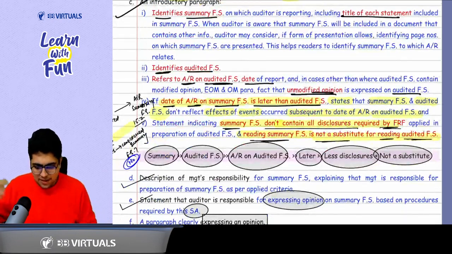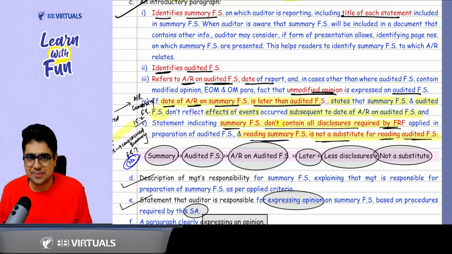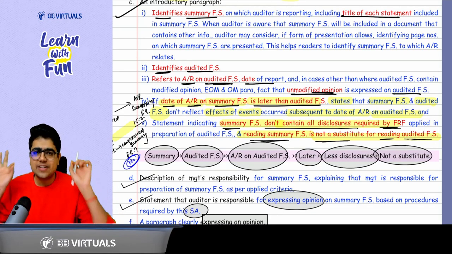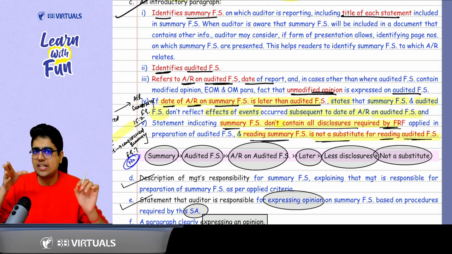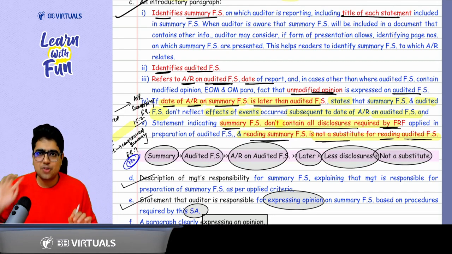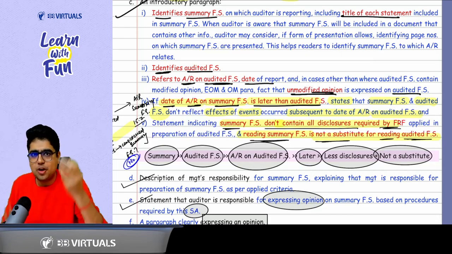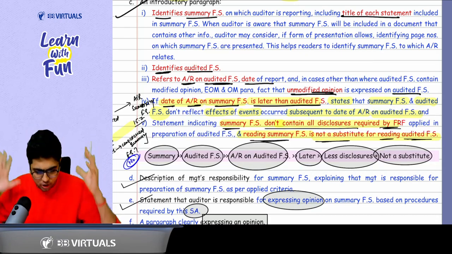Got it, sir. If the date of audit report on summary financial statement is after the date of audit report on audited financial statement, then you will mention whatever were the events between the audited financial statement and the summary financial statements audit report. We have not considered those events. Those events have not been considered by us. Why? Because summary financial statements have been derived from audited financial statements only.